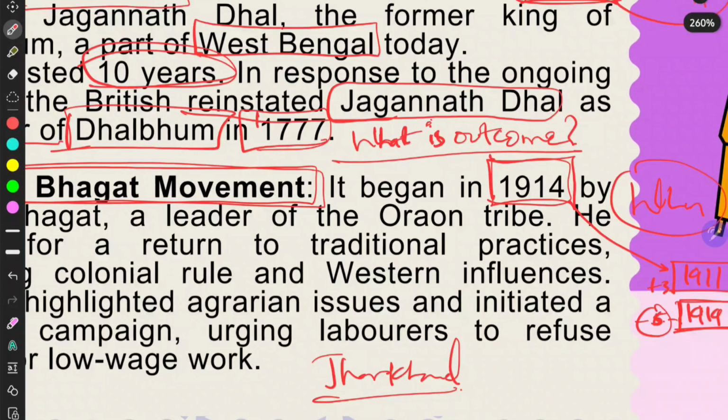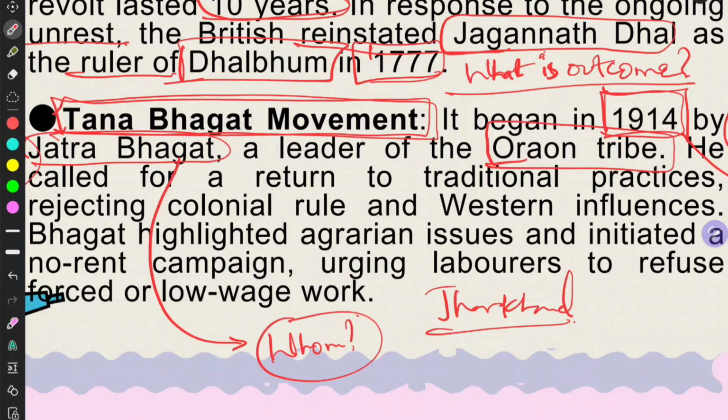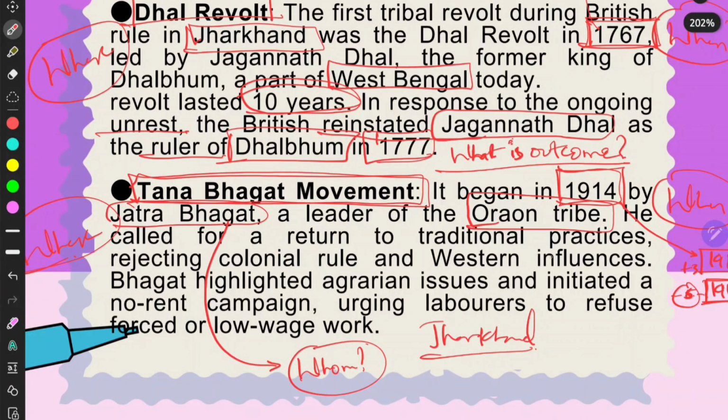And by whom was it led? That is Jatra Bhagat of the Oraon tribe. He called for a return of traditional practices, rejecting colonial rule and Western influences. Bhagat highlighted agrarian issues and initiated a no rent campaign. This is a good point, you can frame it in your answers. He urged laborers to refuse forced or low wage work.